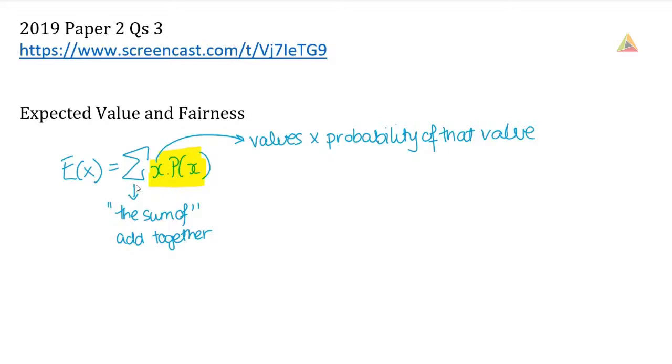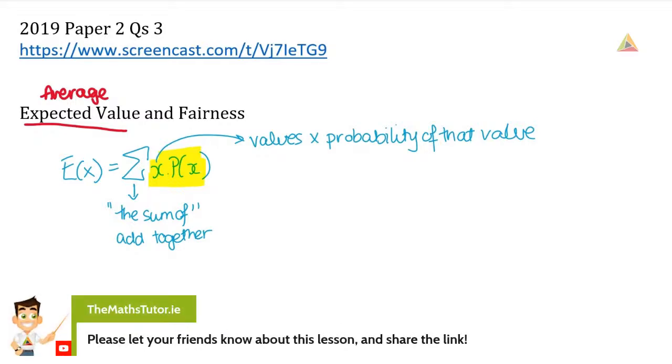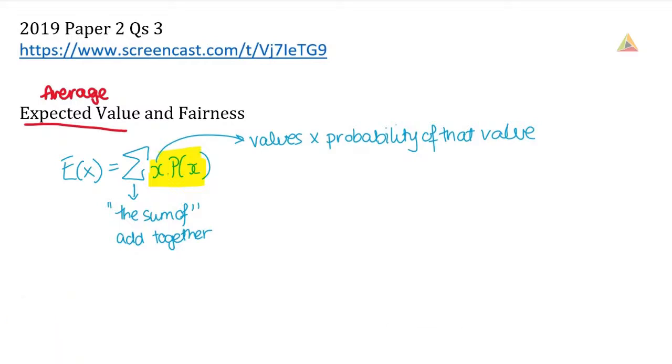Now the expected value is also the average. So another way of looking at it is an average outcome. So if I'm looking for an expected value, it's normally from a game or something that we can do, and it's going to say, so how much do you expect to win in this, or what is the expected value? And that's the same as the average outcome if you play that game repeatedly. So they're the same thing, so it's going to be the expected value.